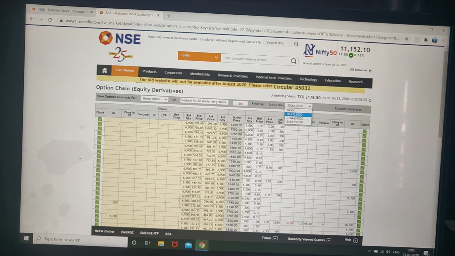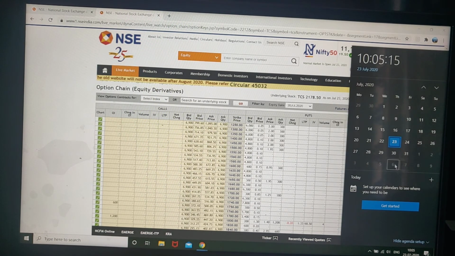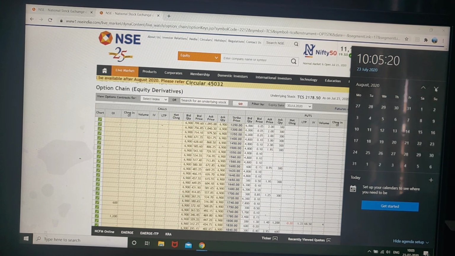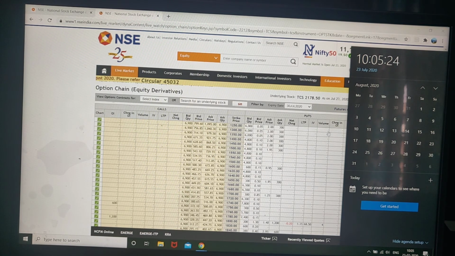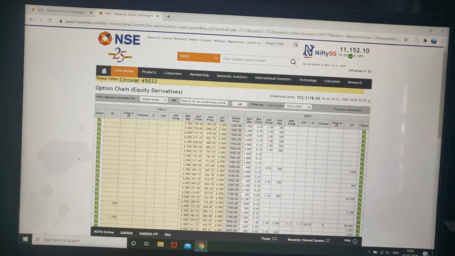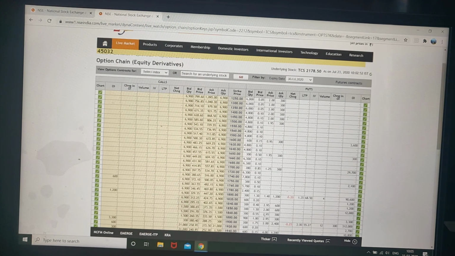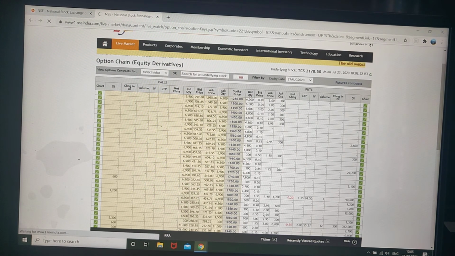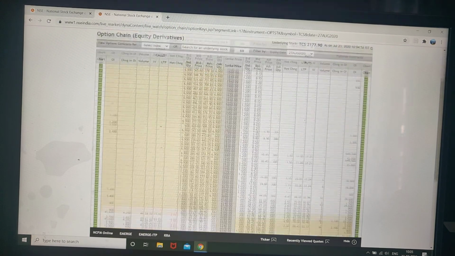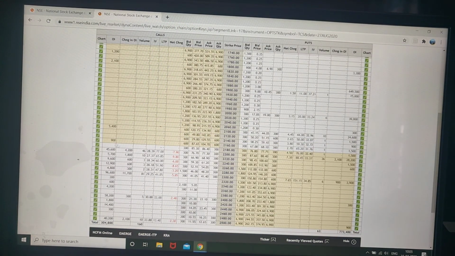So 30th July is the last Thursday of this month. If you go to next month, Thursday is 27th July. So if you go for next month's expiry, prices will be more, but volume will be less.